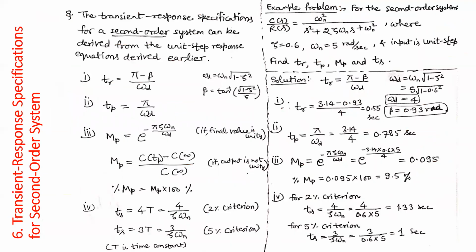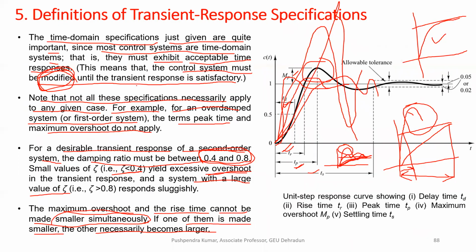Now, we obtain the transient response specifications, whatever we have discussed in the previous slide, for a second order system only. Previously, all five specifications were for any system, first order or second order.